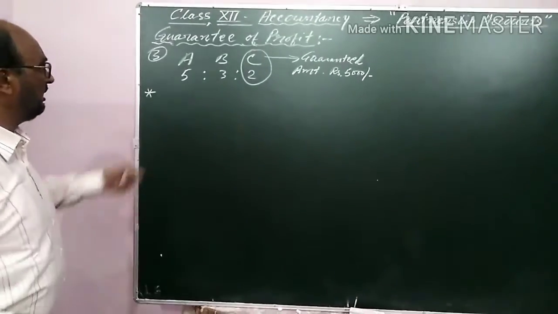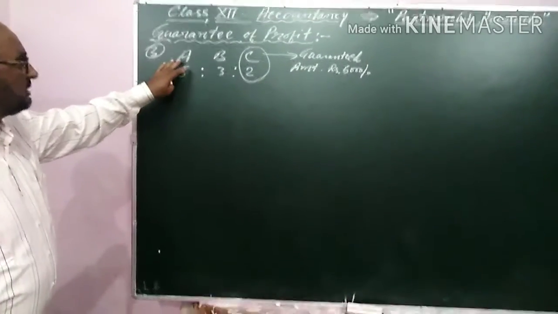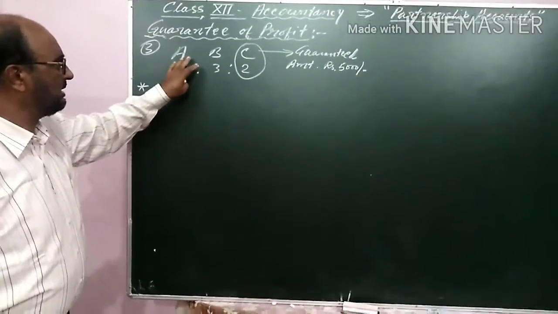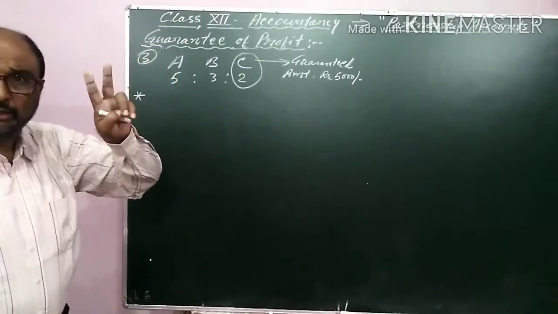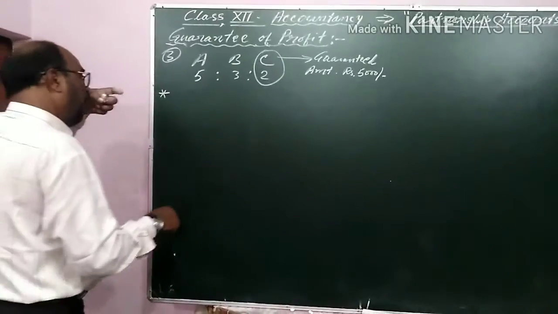In my previous illustrations, that was sacrificed by any two of the partners.